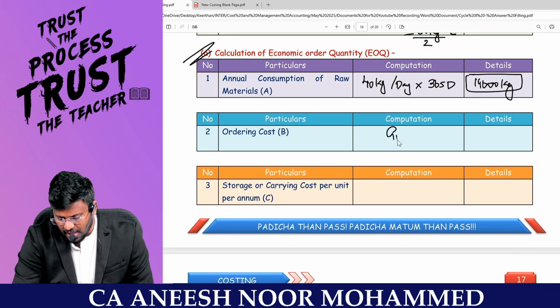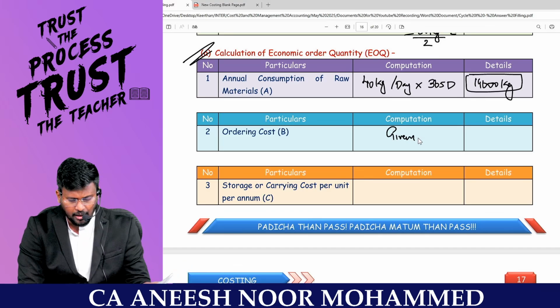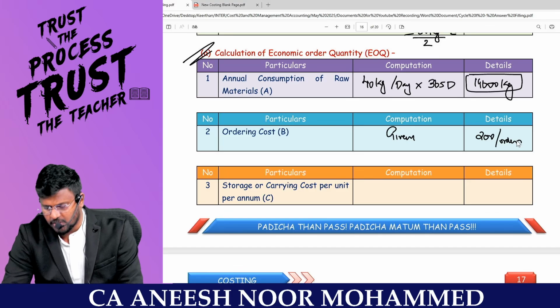Ordering cost is actually given in the question. For every one order, look at the question. 200 rupees per order is the cost. So 200 rupees per order.